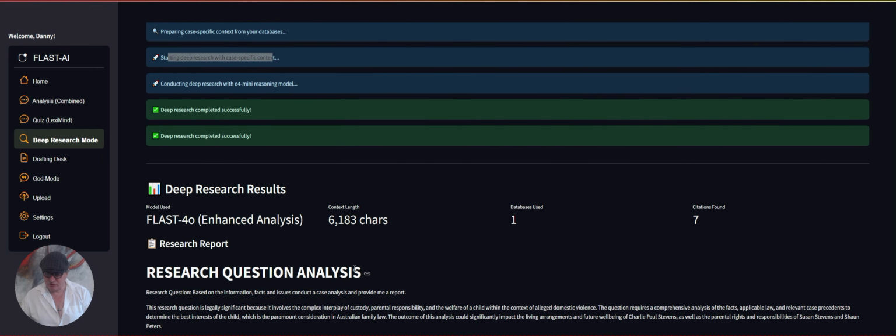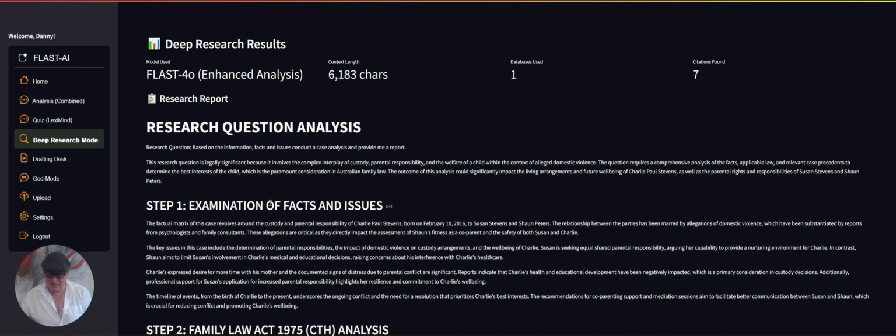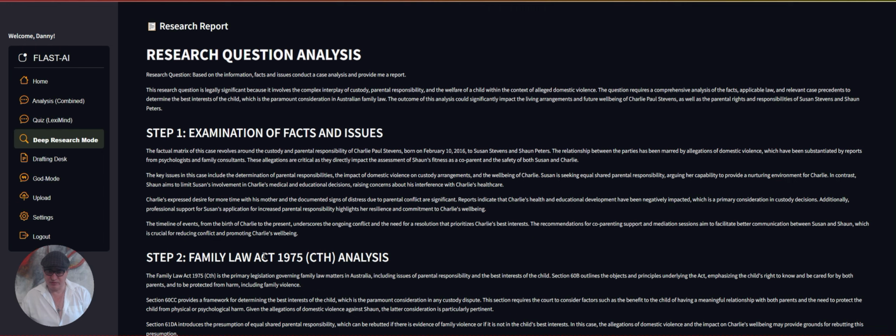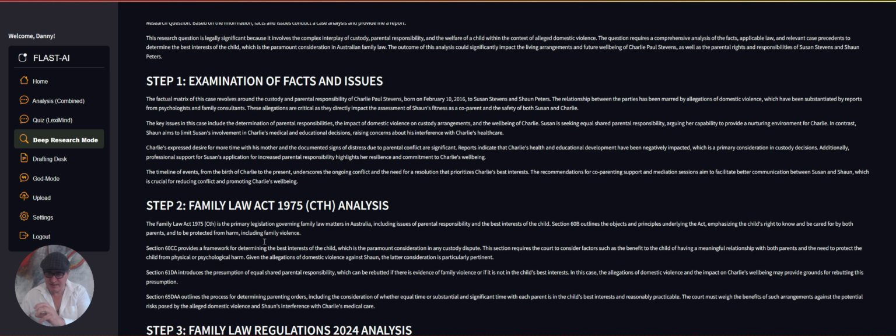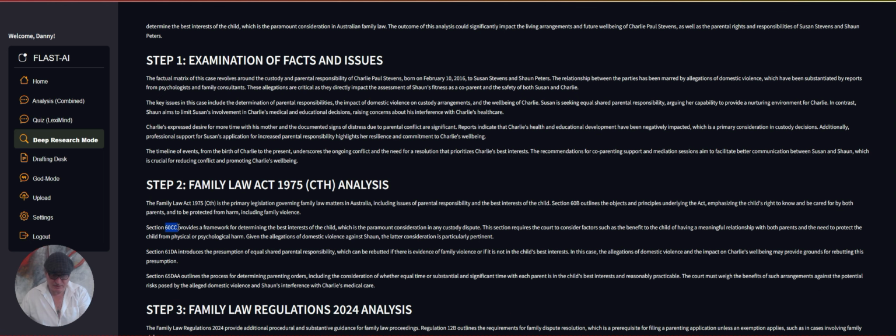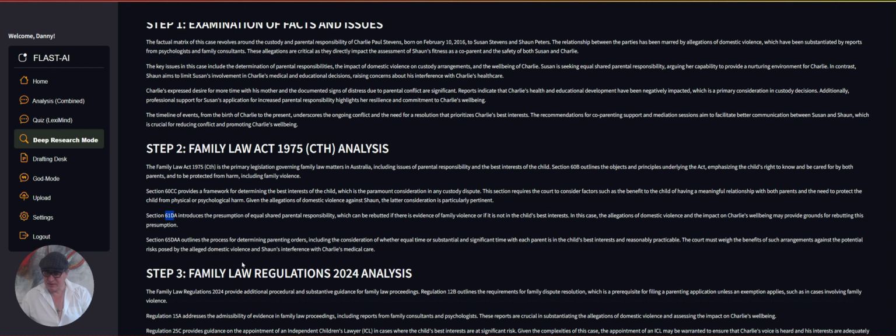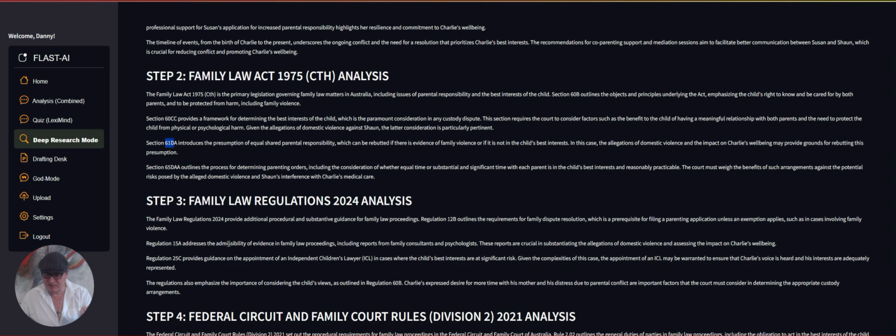The research question analysis, examination of the facts and issues, Family Law Act. So he does an analysis of the Family Law Act. Says, okay, you're looking at section 60CC, 61DA, 65DAA. So these are the sections that are relevant to this case. He says, hey, there's some regulations that are applying.